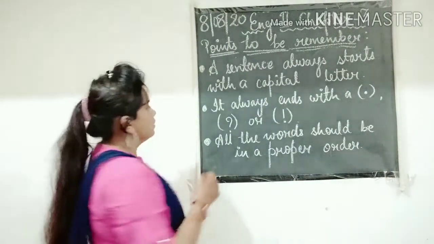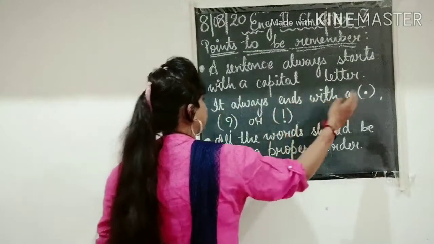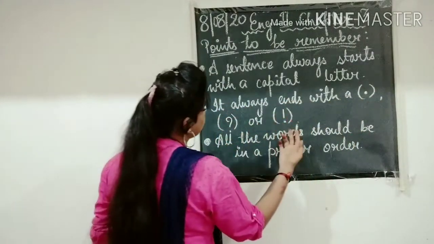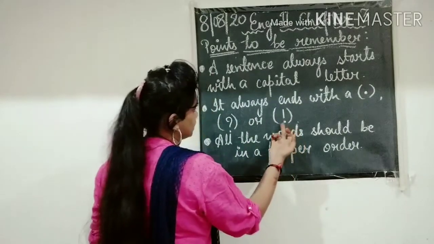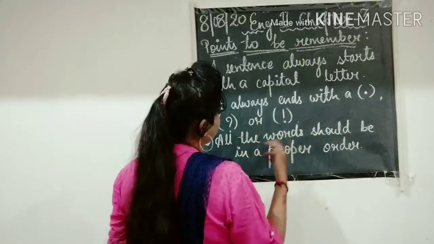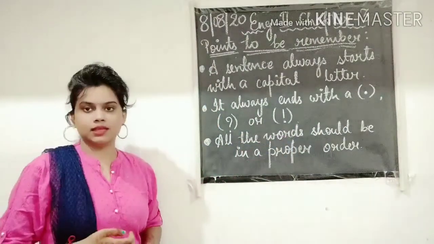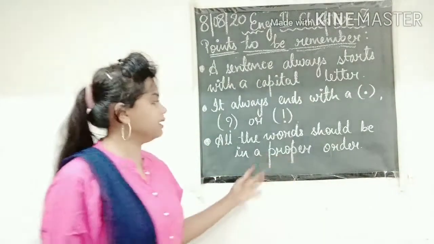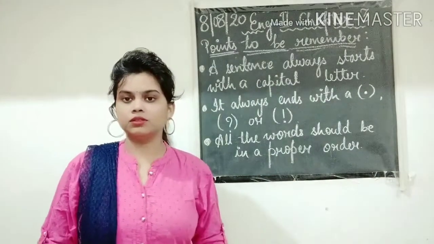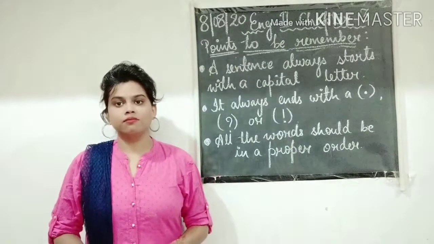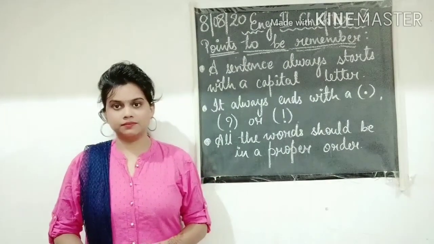Second, it always ends with a full stop, a question mark or an exclamation sign. And third, all the words should be in a proper order. These are the points you need to keep in mind while making a sentence.